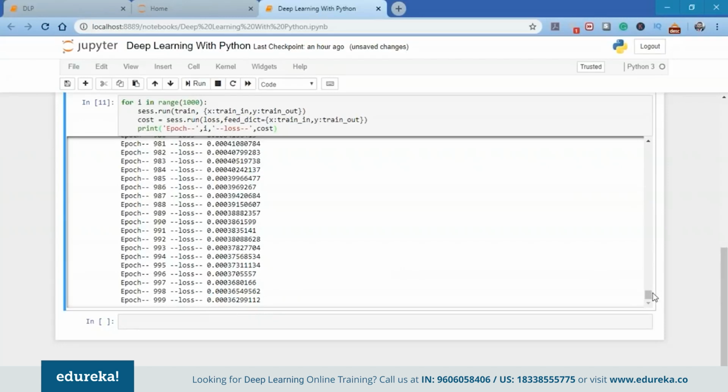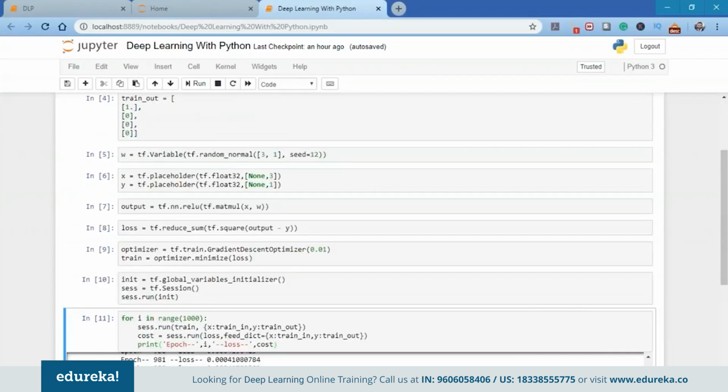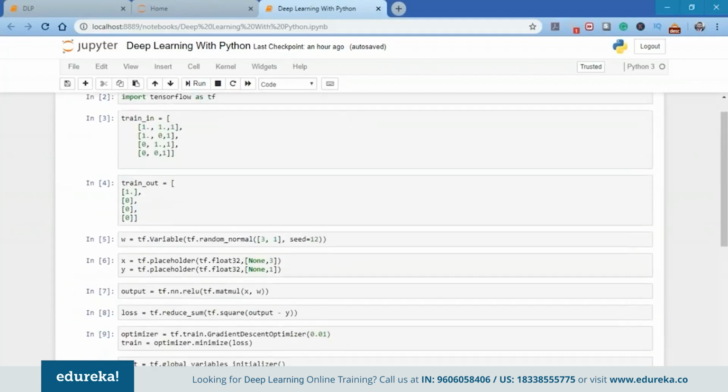Since our data was so small, it was very easy for the perceptron to learn the data during the 1000 iterations, because there's nothing new about the AND gate. But the complications arise when we are dealing with large amounts of data, in which the data is of high dimensionality and each data point differs from the previous one in some respect. So this is how you create a perceptron using Python in TensorFlow. You can use other deep learning frameworks as well, which work with Python, such as PyTorch.